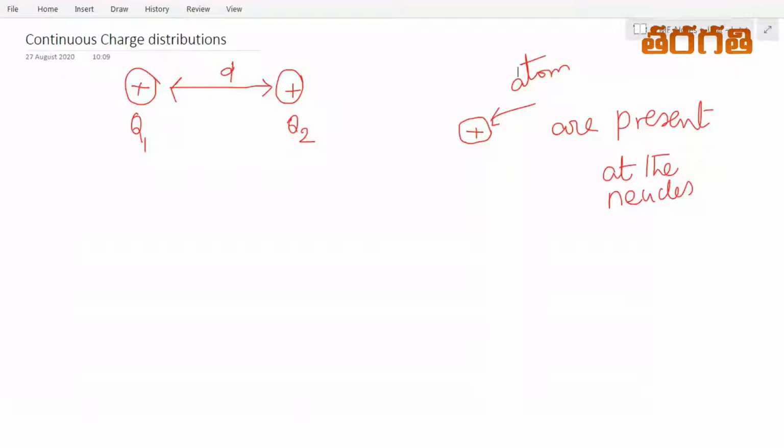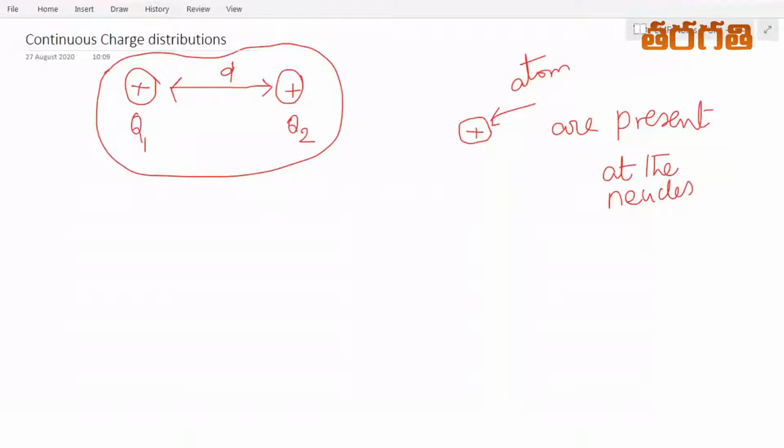This is what we call a distinct charge configuration, that means the charges are separated by a particular distance between them. This kind of configuration is not at all possible.